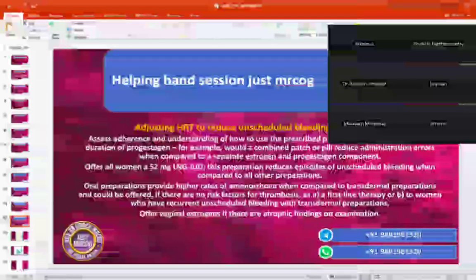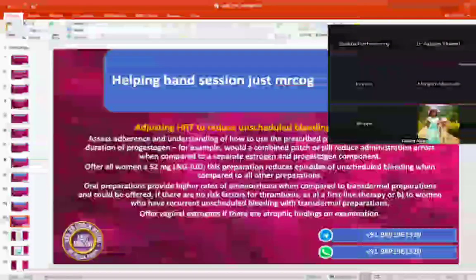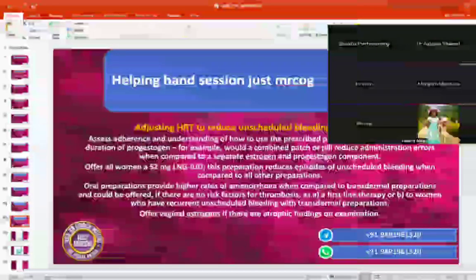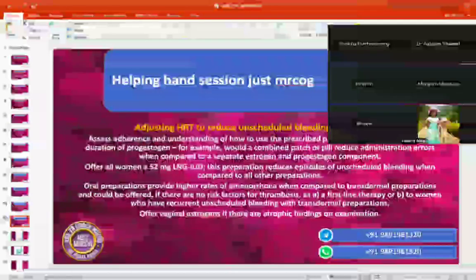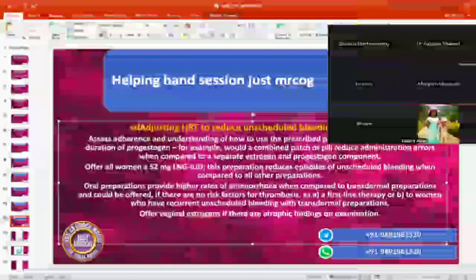So there are two indications where we are going to offer her an oral preparation. The only thing that you have to rule out is risk factor for thrombosis, either as a first line treatment itself, or if she is on transdermal with unscheduled recurrent bleeding. Clear about this? Because this can be an SD question. This is basically an SD question.